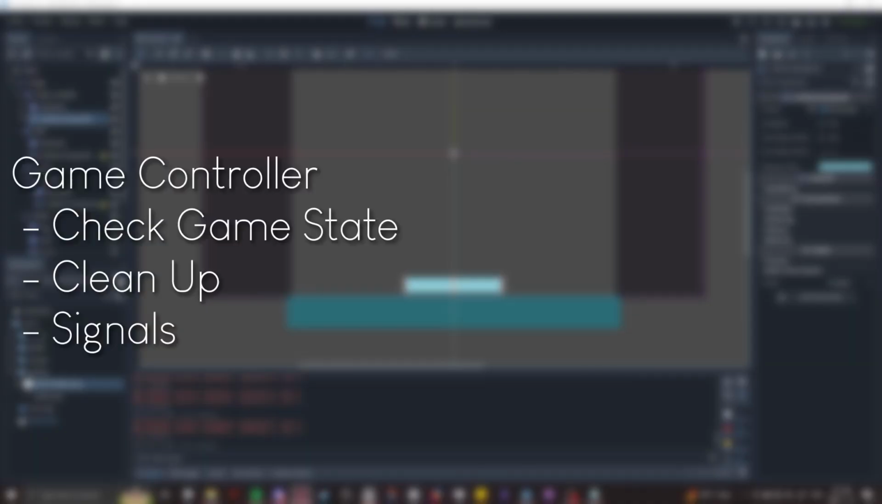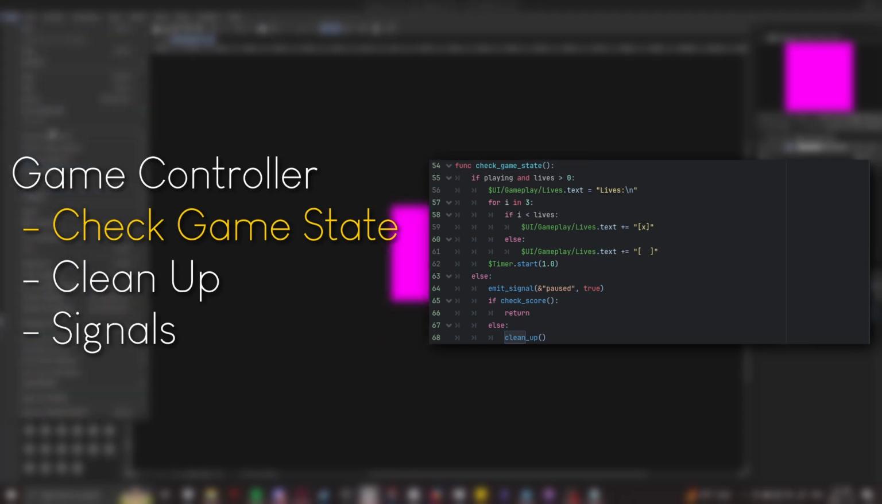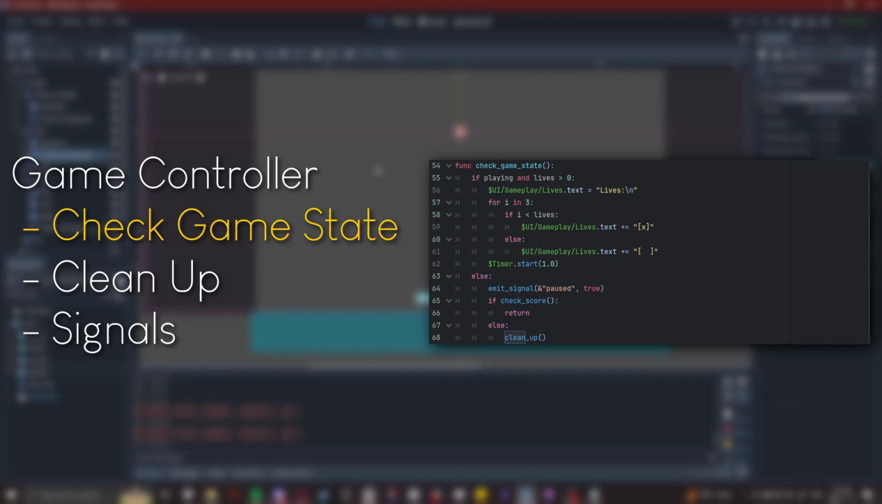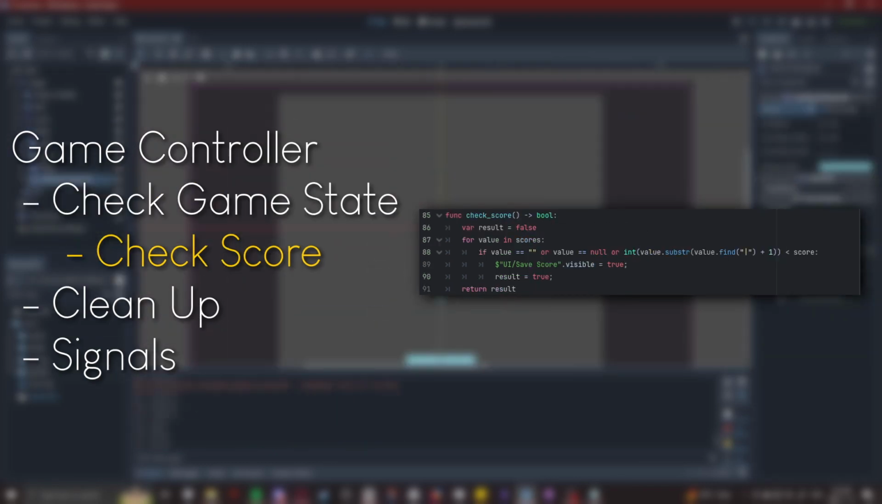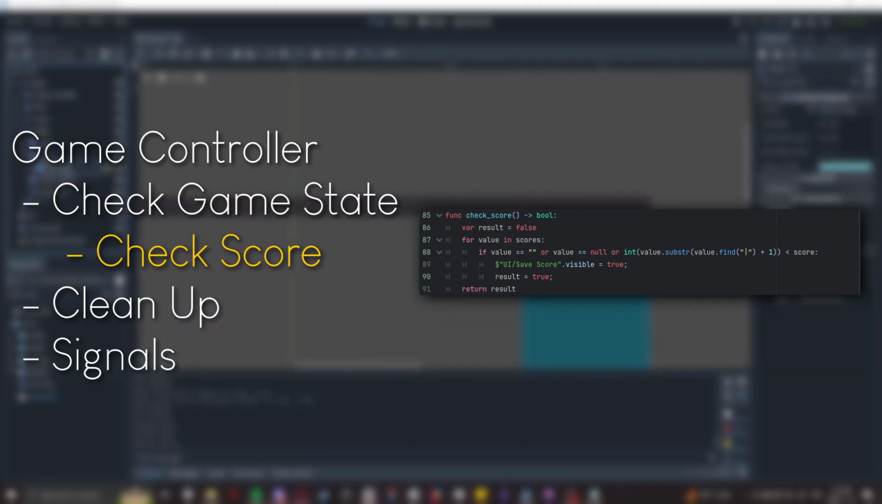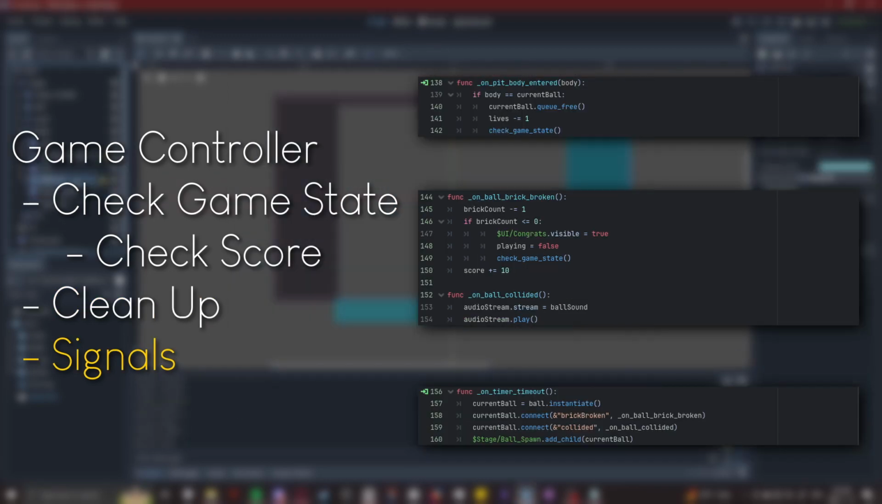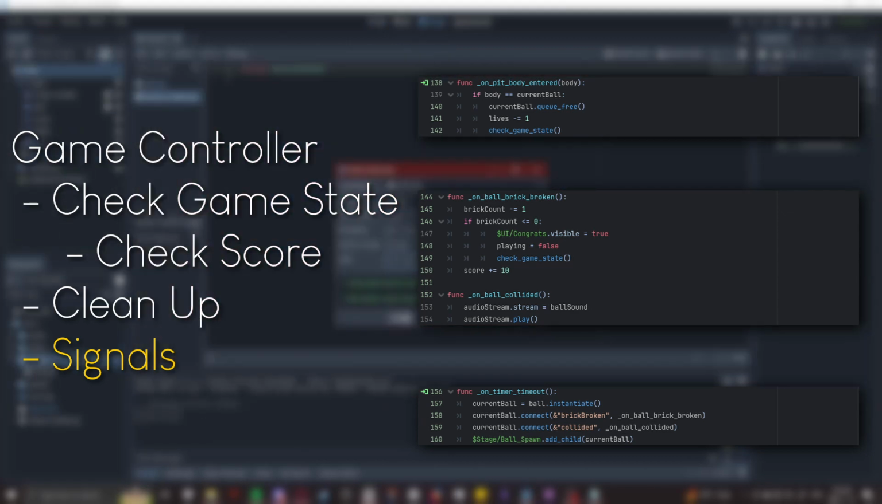The game controller is obviously quite different for BREAKOUT as opposed to Pong. The main gameplay loop here is mainly handled by 2 functions and a handful of signals. The check game state function does exactly what it says on the tin and checks to see if we're still playing, starting the next round or ending the run as necessary. It also runs the check score function to see if we have a score high enough to be saved. If it's not, then we run the cleanup function here. The signals here just react if the current ball enters the pit below the player, when the current ball emits its signals, and when the in-between rounds timer finishes.